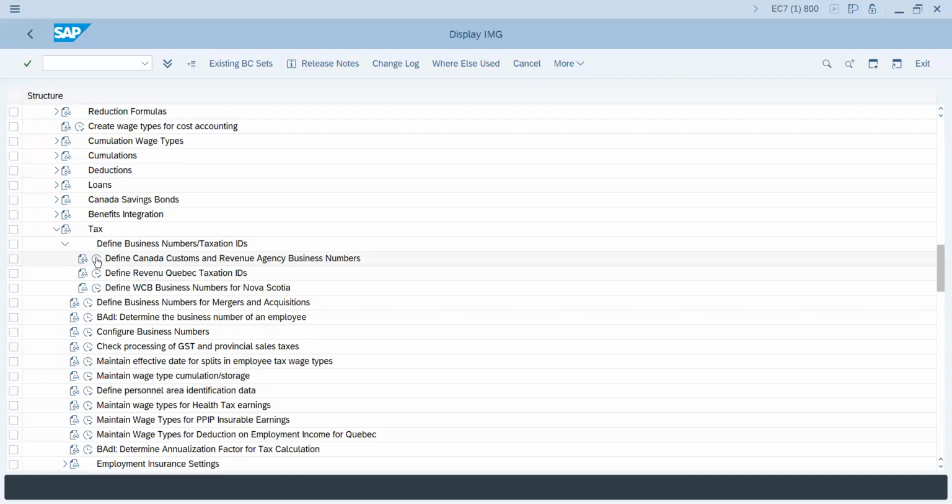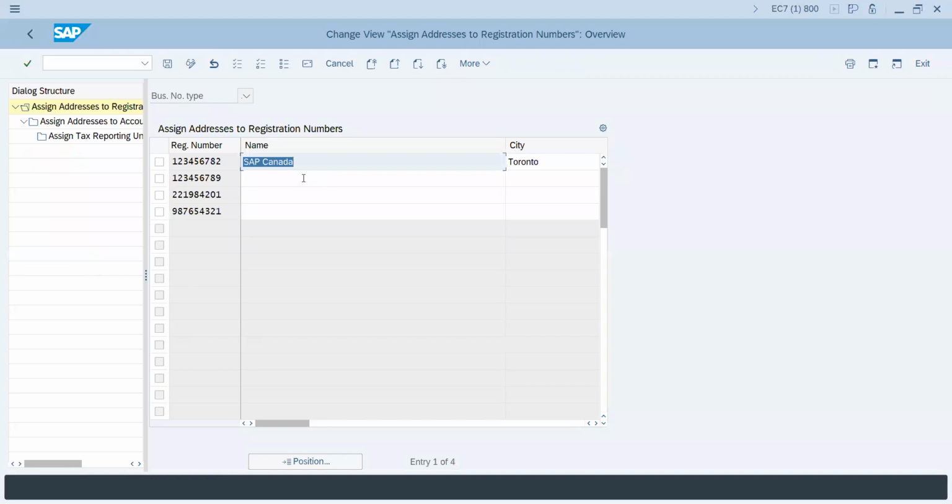Let's say during your implementation, this is a one-time activity. You do not have to come back here again and again. In this configuration you can see there is a registration number I have mentioned here, and some additional registration numbers as well, but these are dummy numbers. It will be specific to your CRA, whatever you are communicating to CRA. That you have to maintain here, and which city it belongs to.